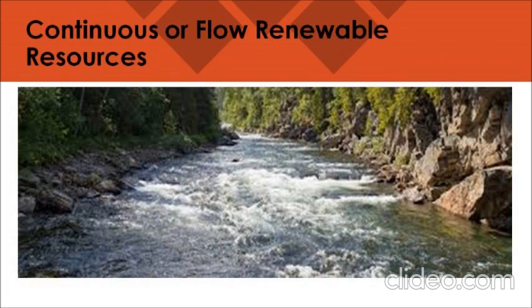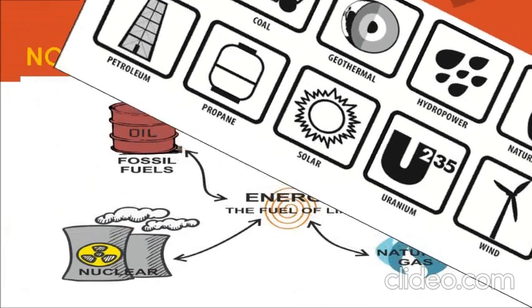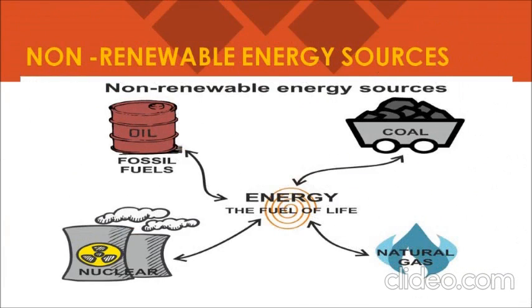Now let's talk about another kind of resources, which is non-renewable resources. Non-renewable resources means those resources which occur over a very long geological time. The examples of such resources are minerals and fossil fuels. These resources take millions of years in their formation.